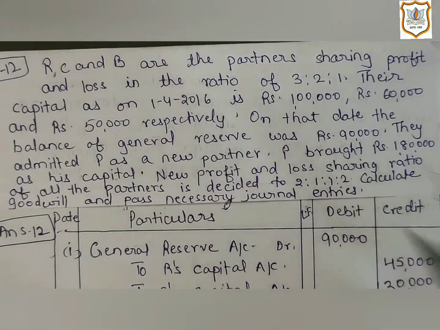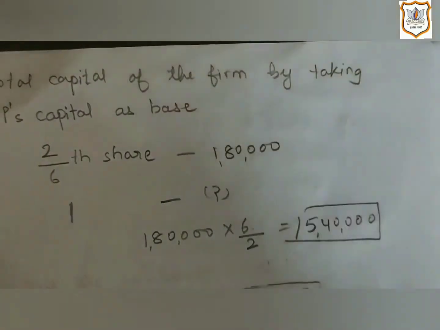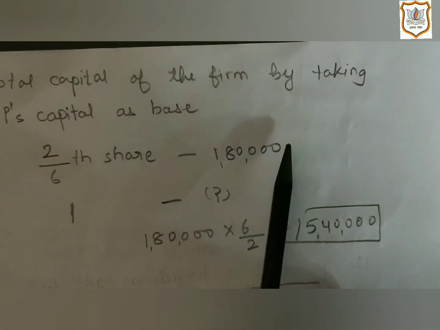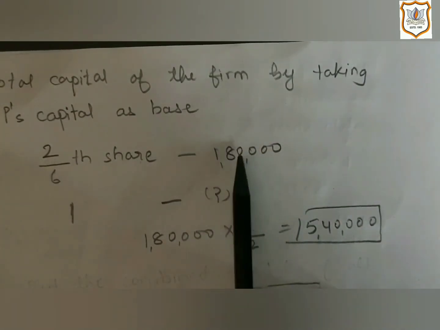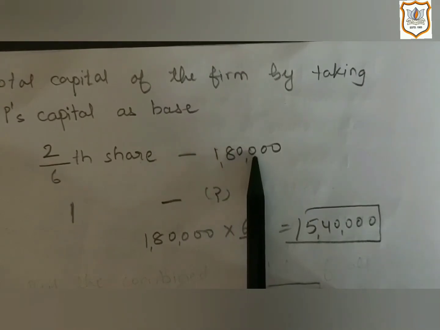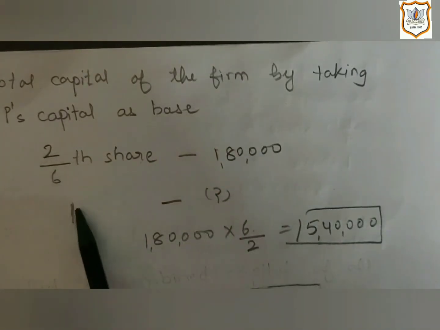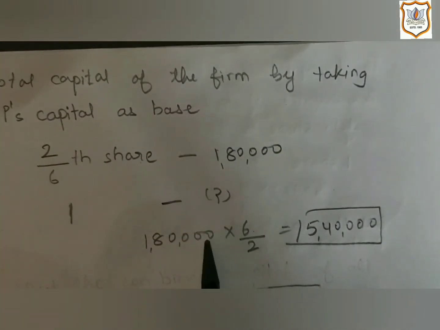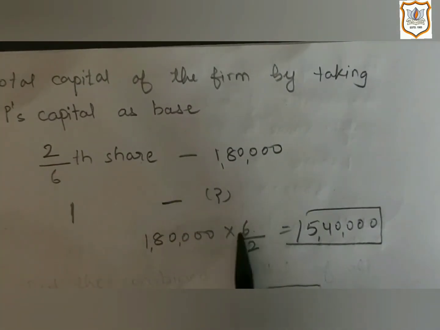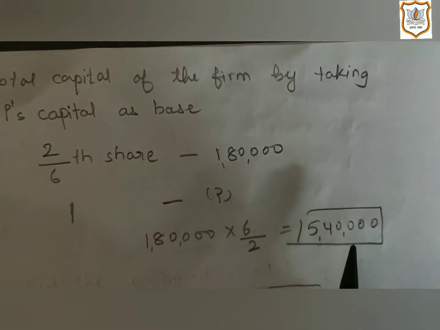So if on a 2/6 share the amount of his capital is 1,80,000, then what will be the amount of capital as a whole? For that, we will cross multiply: 1,80,000 multiplied by 6/2, that is 5,40,000.